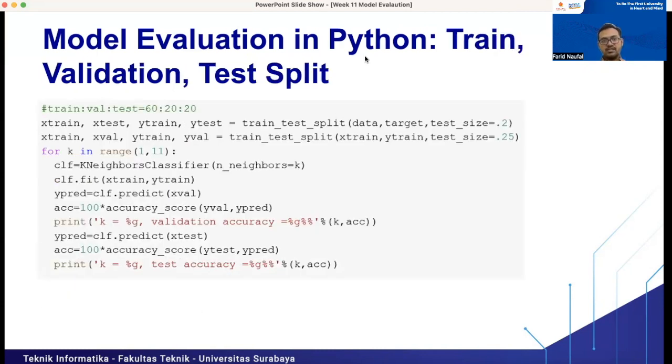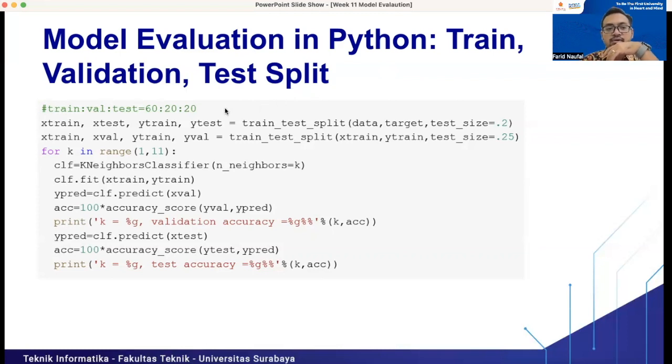Okay, so the next one is model evaluation using train, validation, and test split. Yeah, we will divide the data set into three sets. The first set is the training set, the second one is the validation set, and the last one is the testing set, right?